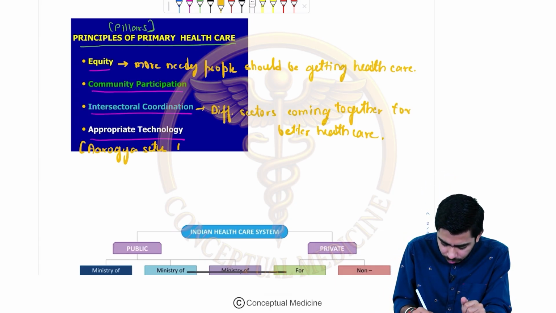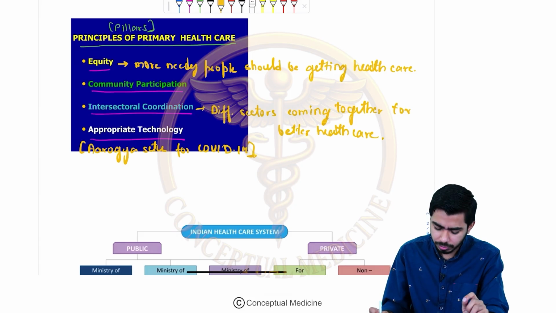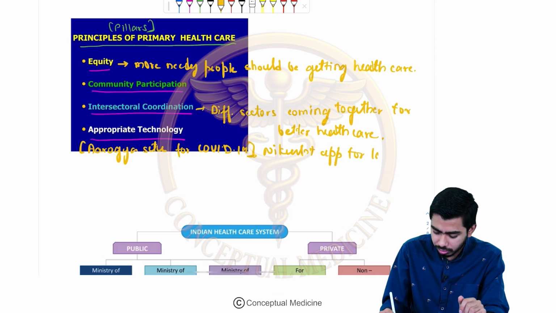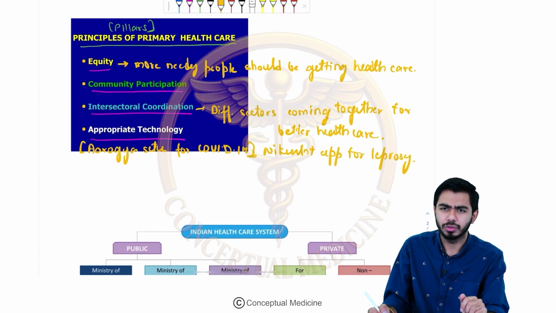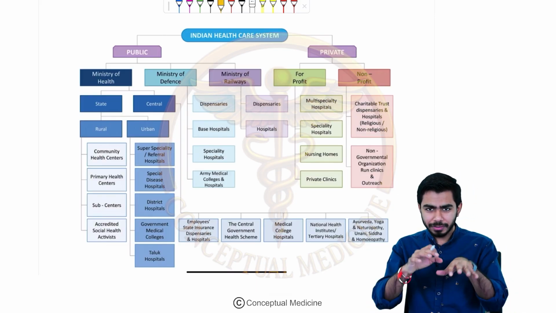So Arogya Setu for COVID-19, for example, it could be the example over there, right? For your understanding purpose, the Nikshay app for leprosy, and like that there are so many things over there, and this is just an example so that you can understand, right? So now let's talk about the Indian healthcare system on a very basic level.